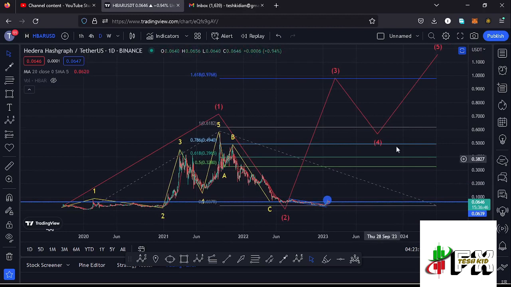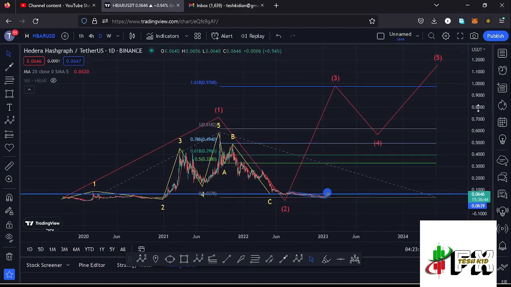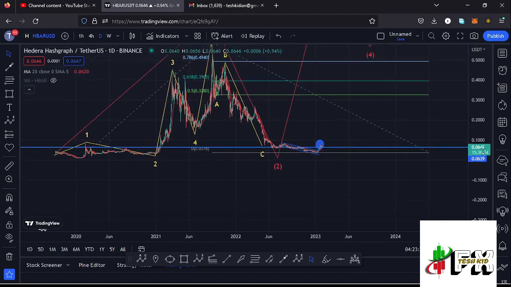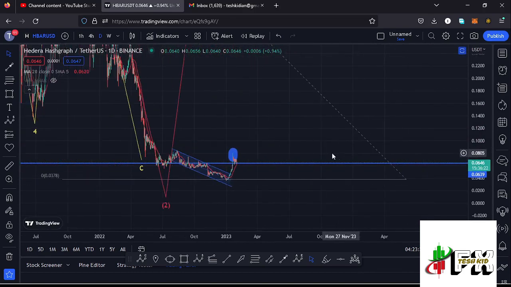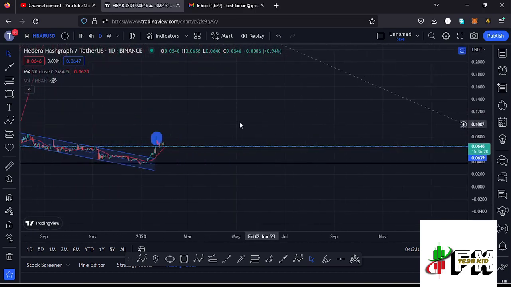And after seeing the low for that second wave, whatever we expect next is a bounce to the upside in the formation of these larger Elliot wave count 3. And here on the daily chart, you can see that I have a target area to the upside in the formation of that wave 3 at the fib level 1.618, which perfectly lies at around the $0.9768 mark, and that is the minimum that I'm expecting Hbar to do on the long-term scenarios. And you can see we have continued to hold above a key area of support here on the daily chart.